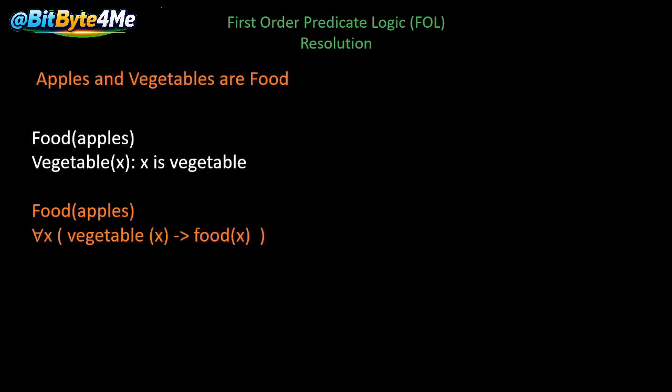Now see the next sentence, that is apples and vegetables are food. First, apples are food, it means food(apples). And vegetables are food: we can take vegetable(X) as X is a vegetable. So we will bifurcate this sentence in predicate logic into food(apples), and for all X, vegetable(X) implies food(X). So all vegetables are food. These two sentences in predicate logic make up the sentence apples and vegetables are food.